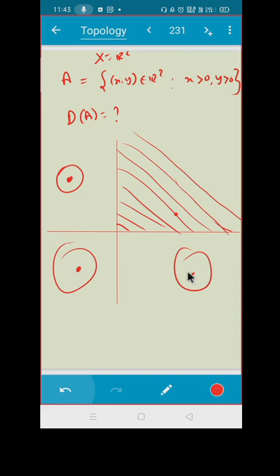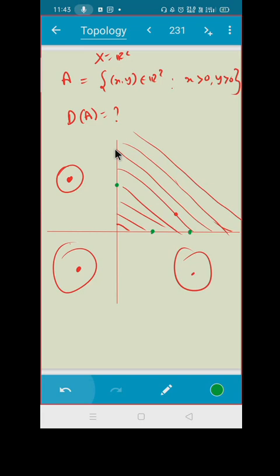Is there any other point which will be a limit point? What if I take any point on the axis? Because in this set, this positive x and positive y axis are not included, isn't it?